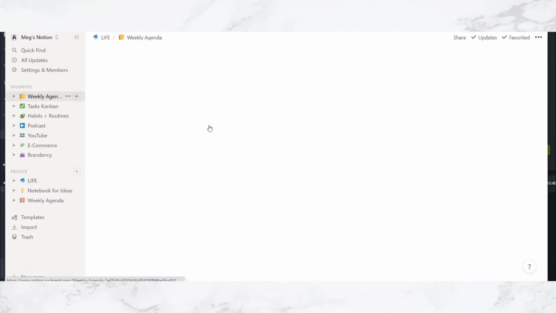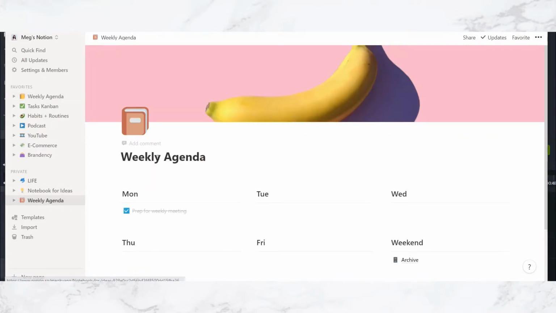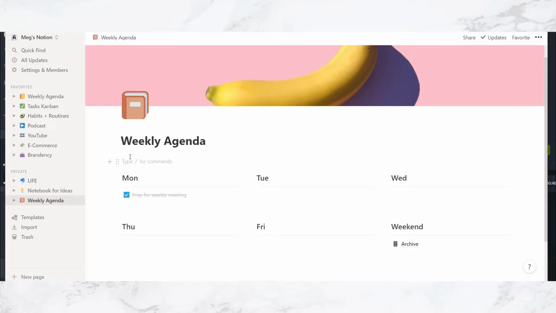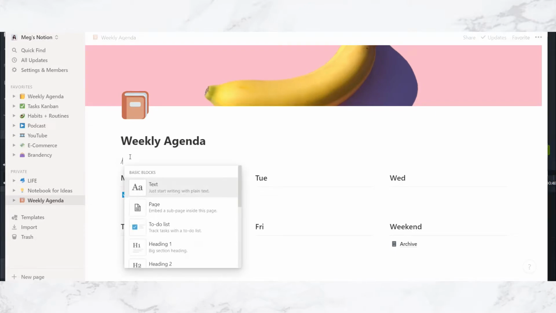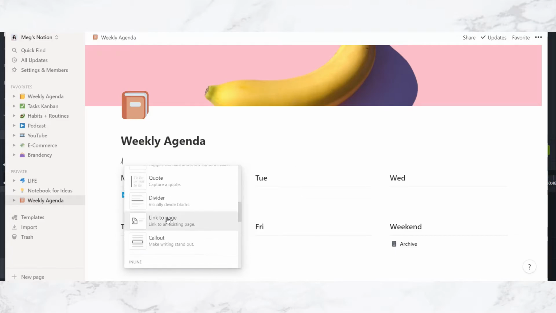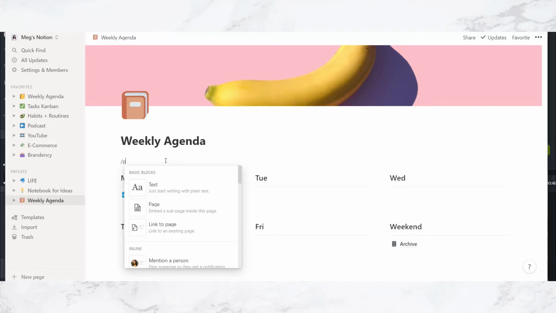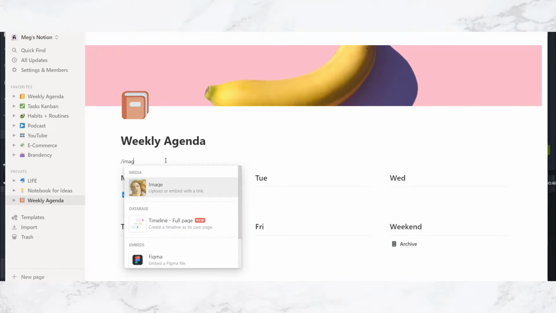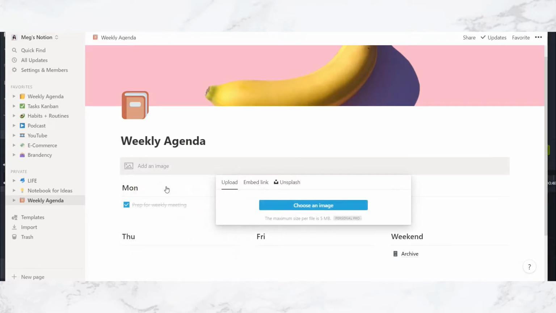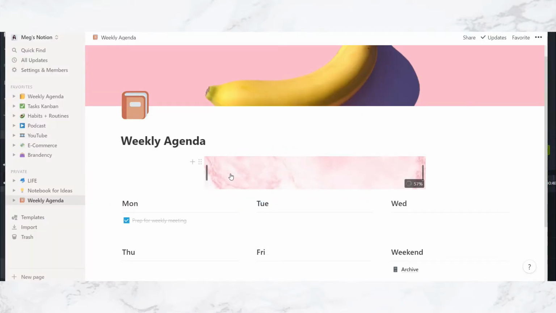Let's add a really nice little banner looking thing, which is what I have here, in order to add to the aesthetic. So what you're going to do is you're going to type /, which will give you the options to add any of the basic blocks here. As you can see, there's so many options, but you don't have to scroll all the way down to find it. You can just type image. So I'm just going to type image, and you have this option. And now you can add an image, and I'm going to upload an image from my desktop. So let's put this image.